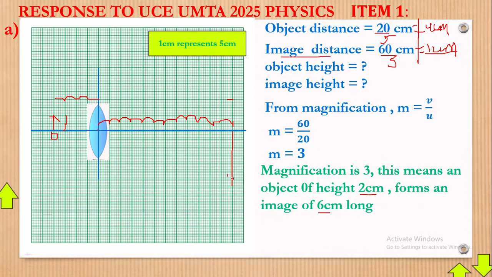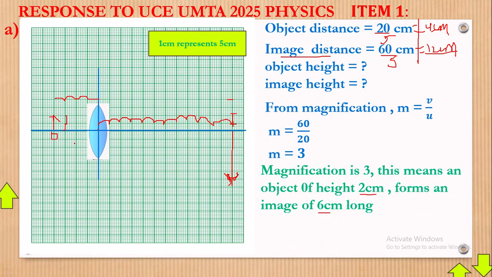Now why am I putting the image upside down? It's because you all know that images formed by a convex mirror are always inverted. So that's why I'm doing it like that. Okay, now that's what we have as our image. Allow me to call it just I, like that.